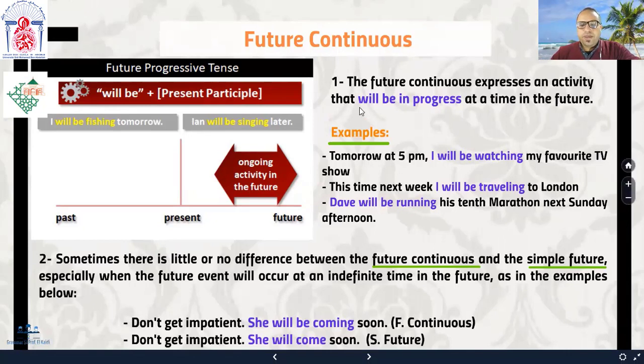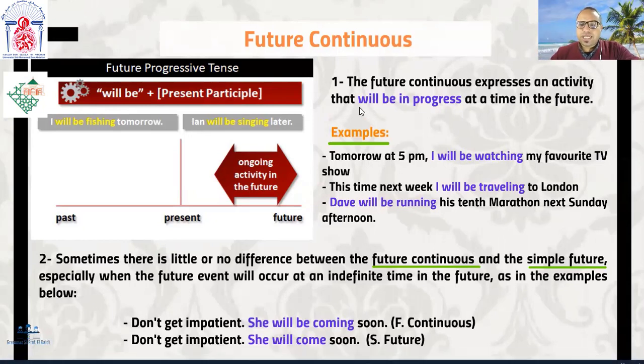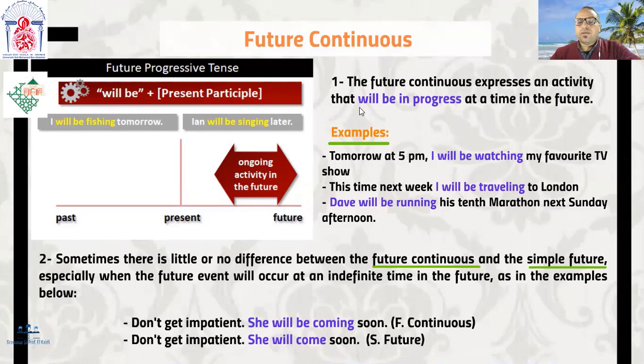All right. So as you know, all continuous tenses, whether we are talking about the present continuous or the past continuous or the future continuous, all of them indicate that the action is progressive, okay? The action is progressive or continuous. It has a certain duration, okay? It lasts from a certain time until a certain time, okay?